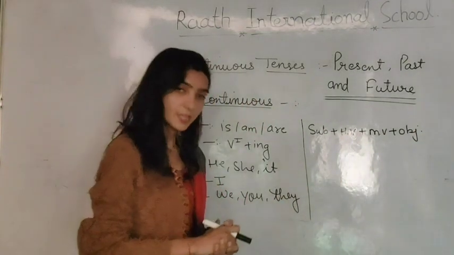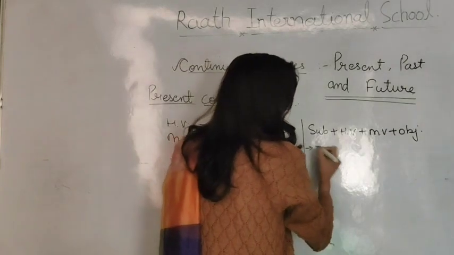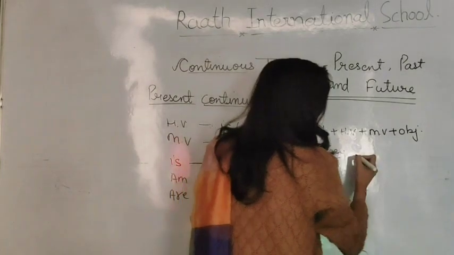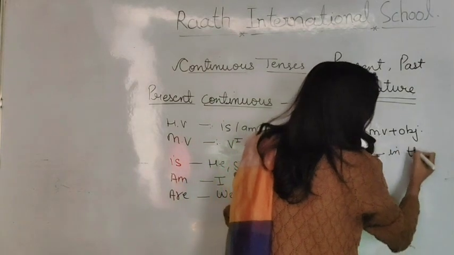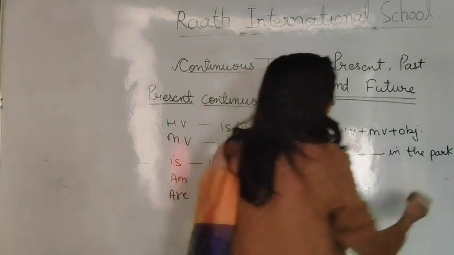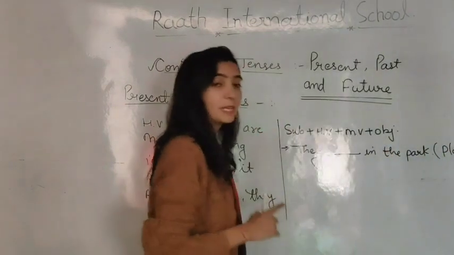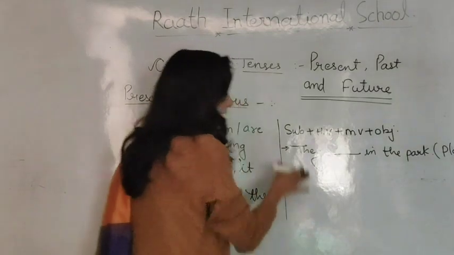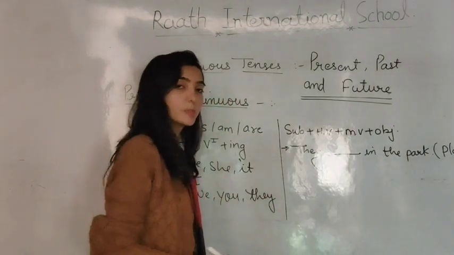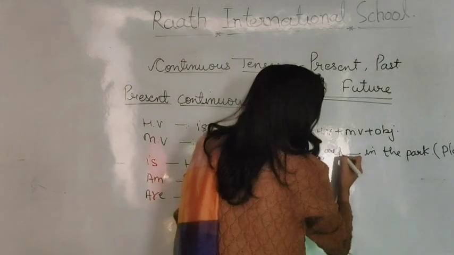I'm giving some exercises. For example, they dash in the park. And here I'm writing play. So you have to fill the blank with the help of present continuous. As you can see, they is here, so we will use are playing. They are playing.